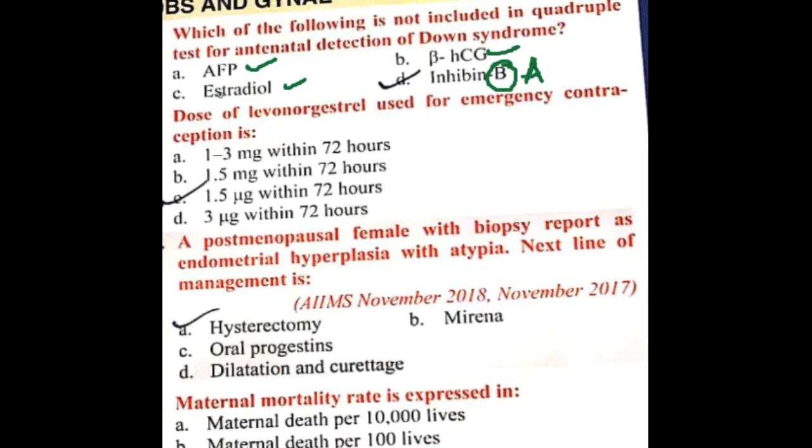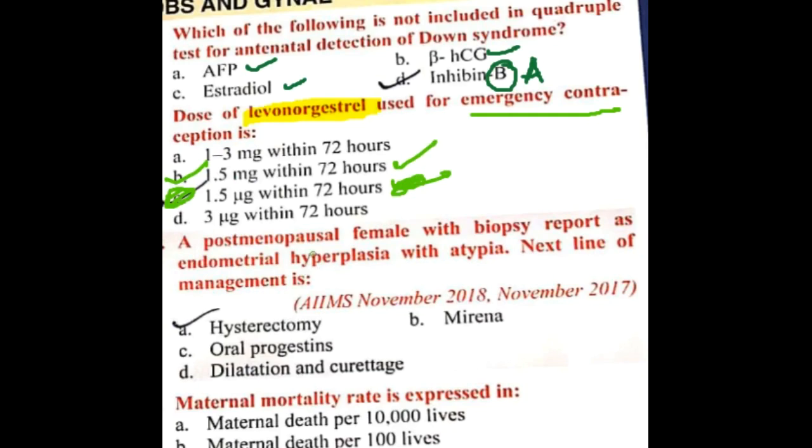Next question, dose of levonorgestrel used in emergency contraception. The dose is 1.5, it is not micrograms, 1.5 milligrams. Levonorgestrel 1.5 milligrams is given within 72 hours in emergency contraception. So this you should remember.